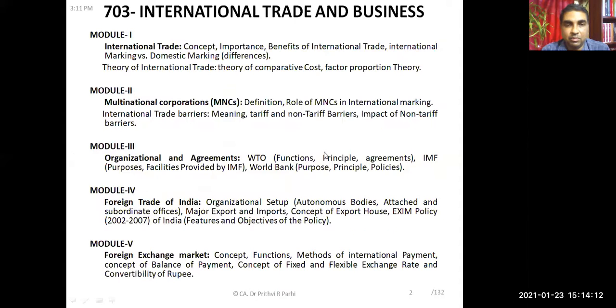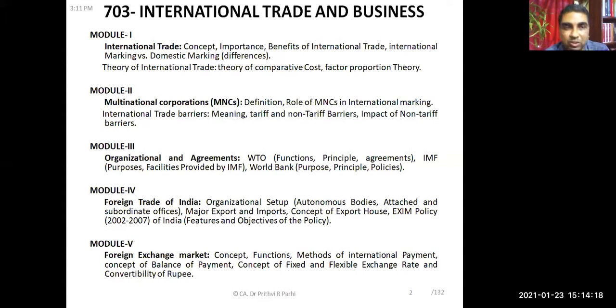If you want, I can show you once again. The several modules are there. Should I show you once again? What is the content of the syllabus, and we had developed a basic understanding on international business. Let me show you once again very quickly. Yes, in the previous session I was showing you that our syllabus contains these 5 modules.